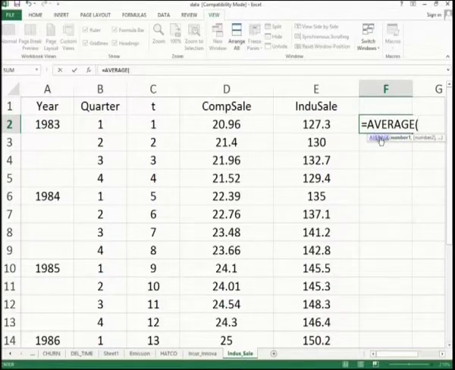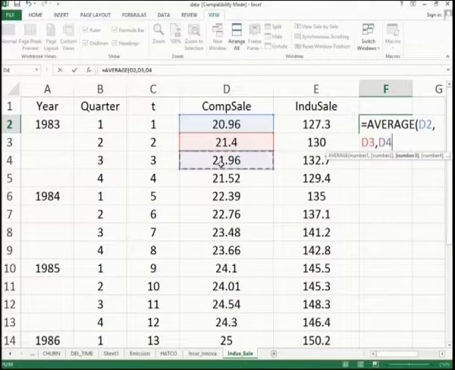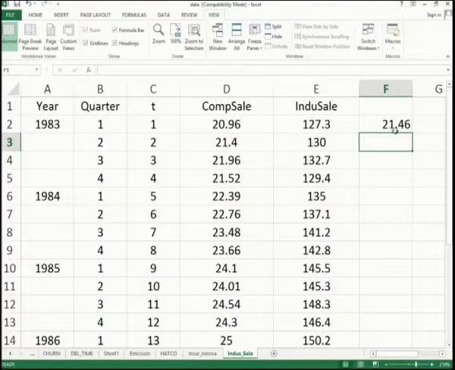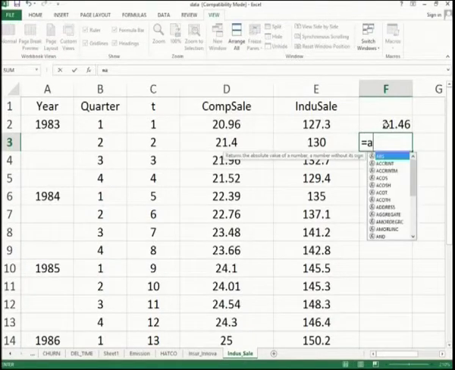It is a simple menu which will help you to pick the values for which you are interested to calculate the average. So, I pick number 1, comma, number 2, comma, number 3, comma, number 4, close your bracket. This is one way of doing it. So, you get the value 21.46.